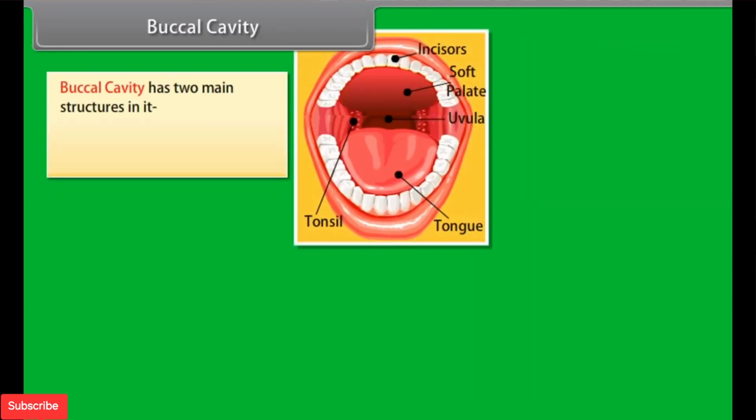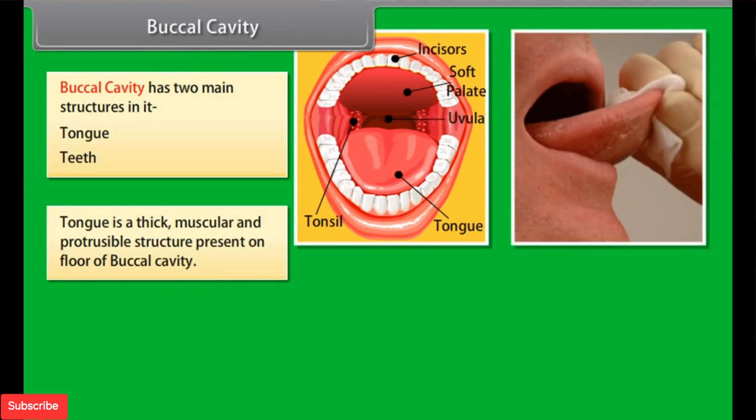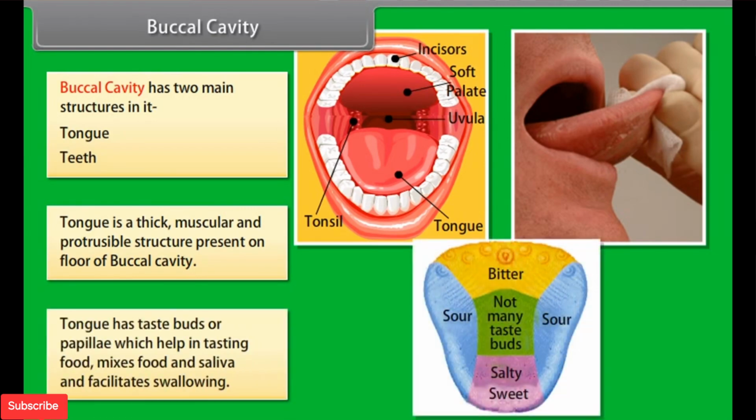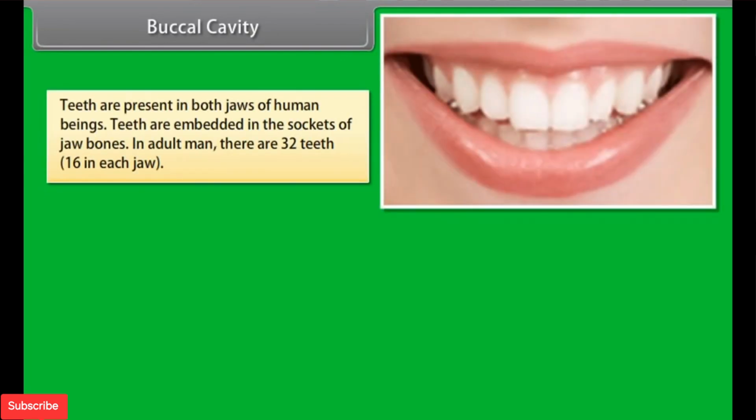Buccal cavity. Buccal cavity has two main structures in it: tongue, teeth. Tongue is a thick, muscular and protrusible structure present on floor of buccal cavity. Tongue has taste buds or papillae which help in tasting food, mixes food and saliva and facilitates swallowing. Teeth are present in both jaws of human beings. Teeth are embedded in the sockets of jaw bones.